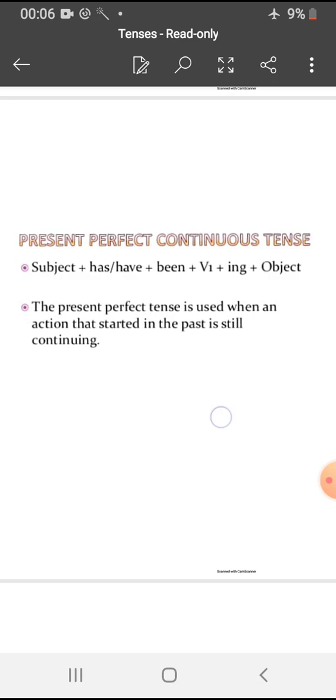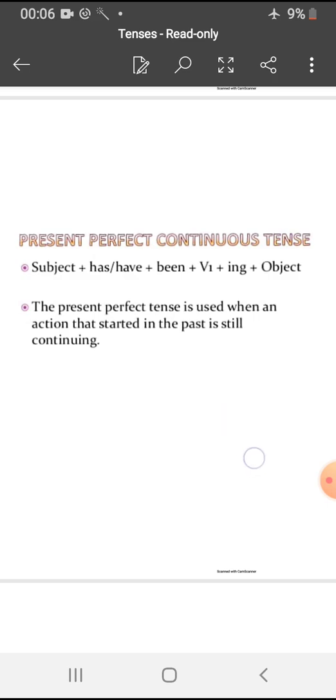For example, I have been working in the kitchen for the last 2 hours. So here the work is happening, but stress is given on the duration of action. And as continuous is there, we add ing to the first form of the verb. So the sentence structure will be subject plus has or have plus been plus first form of the verb plus ing plus object.